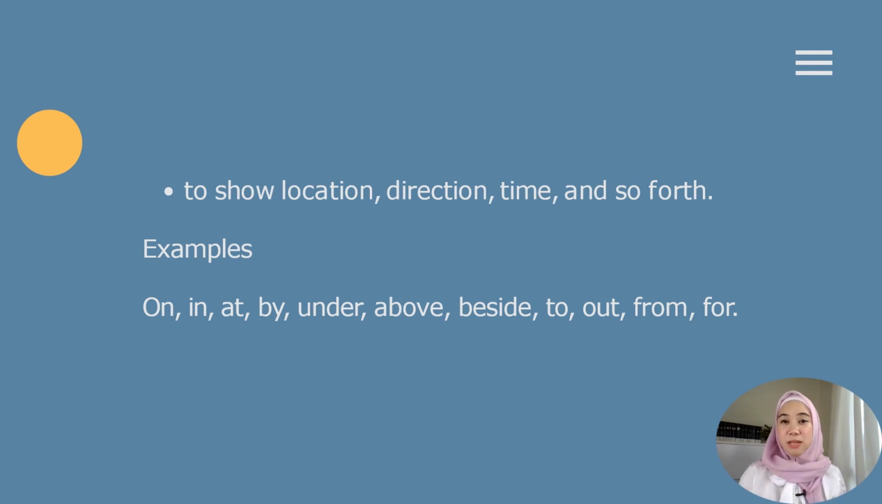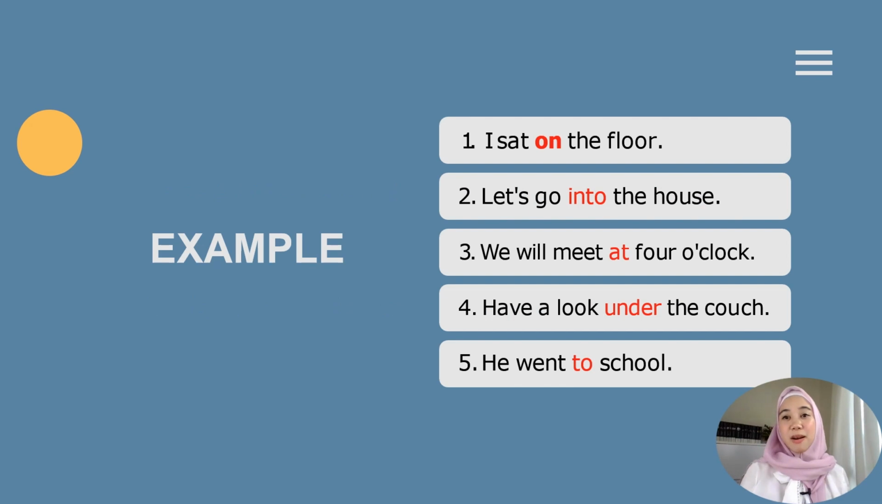So in everyday conversation, you'll be using prepositions a lot. Now here are some examples of sentences with prepositions in them. Okay, number one, the preposition on, which means atas.